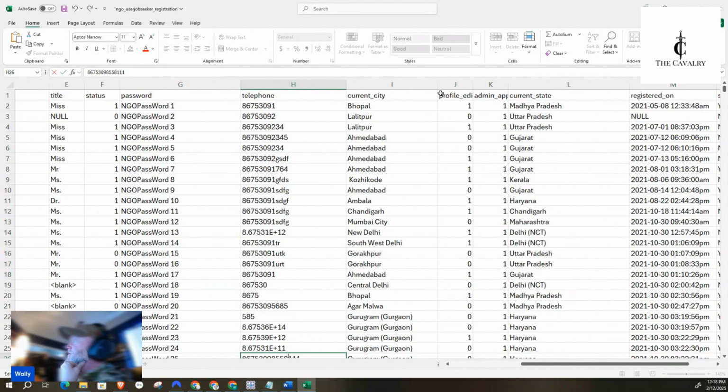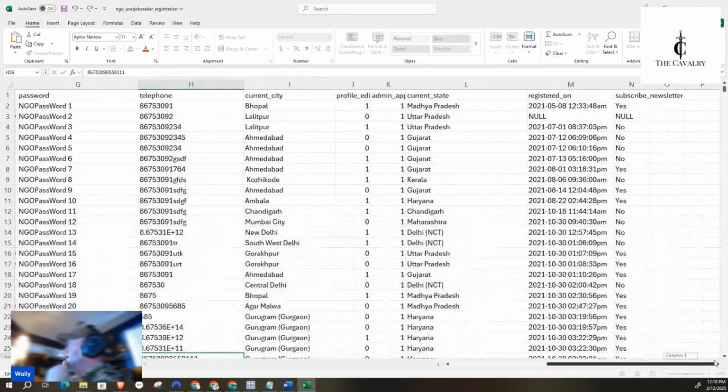And also what you see here is current city. You see admin, you see current state, the date that they were registered on, and if they're a subscriber or not. So let's get to work.